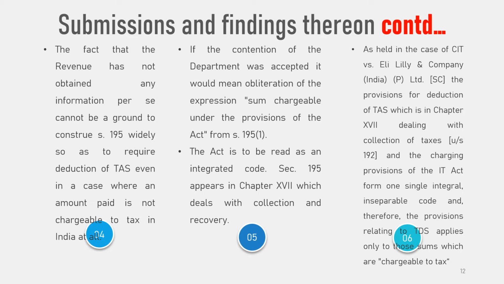As held in the case of Eli Lilly and Company India Private Limited by the Supreme Court in 2009, the provisions for deduction of tax at source, which is in Chapter 17, dealing with collection of taxes, and the charging provisions of the IT Act, form one single integral inseparable code, and therefore the provisions relating to TDS apply only to those sums which are chargeable to tax under the IT Act.